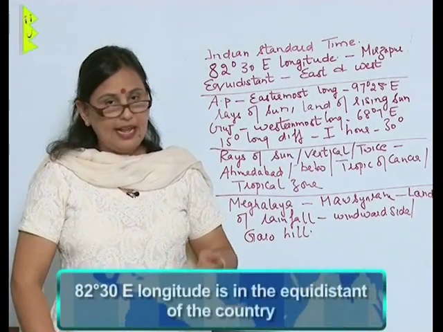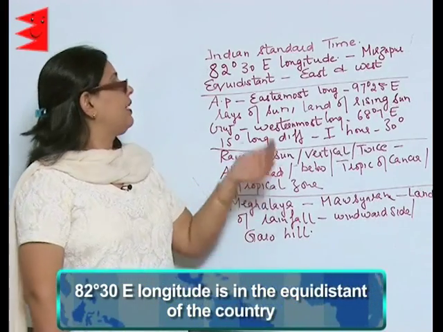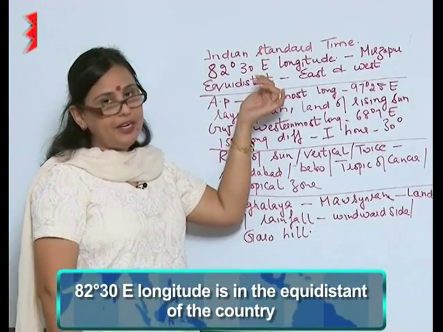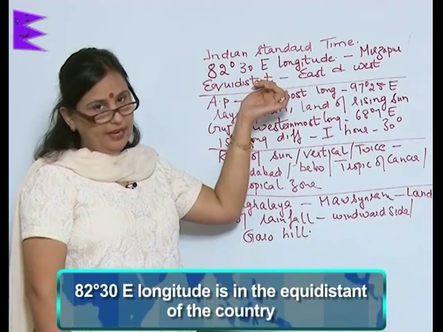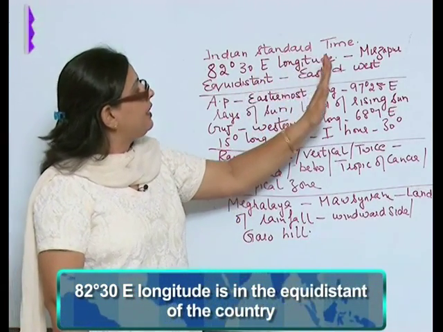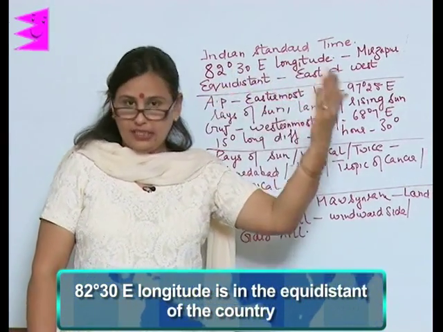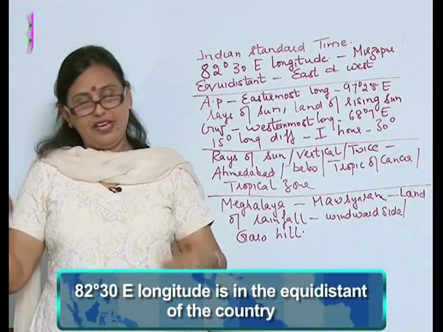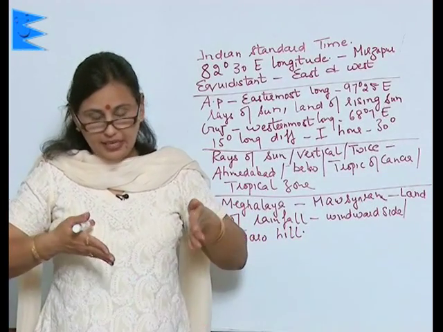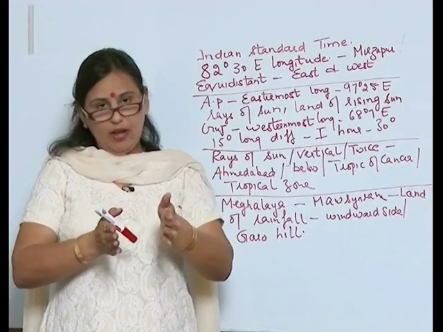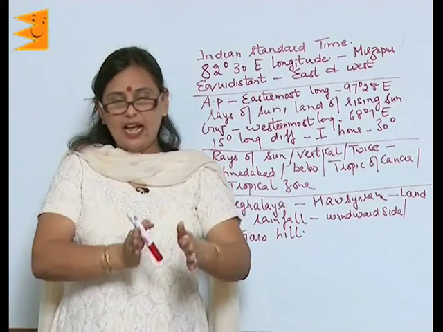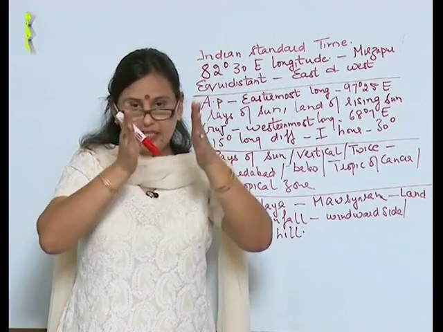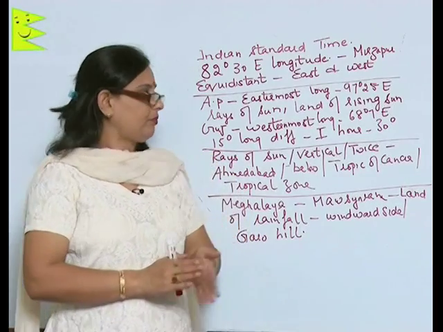Because this longitude is equidistant in the country. That is, there is an equal distance towards the east and towards the west of the country. It is in between. That is why we pick this time as the Indian Standard Time.